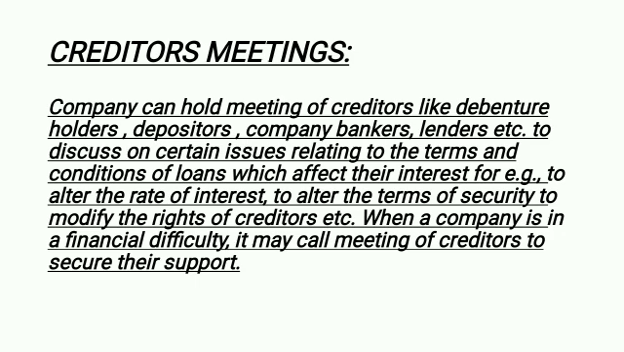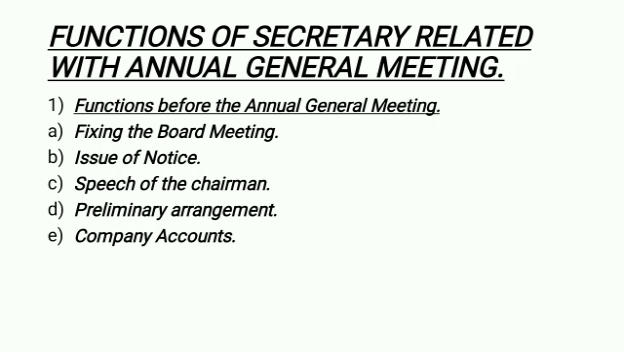For example, to alter the rate of interest, right? If the rate of interest has to be changed, or to alter the terms of security or modify the rights of creditors, etc. So when a company is in financial difficulty, it may call a meeting of creditors to secure their support. That means when the company is not strong in finance, it is in a crisis of finance, at that time the company will call a creditors meeting. Clear?